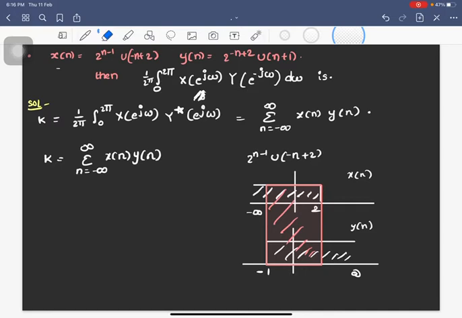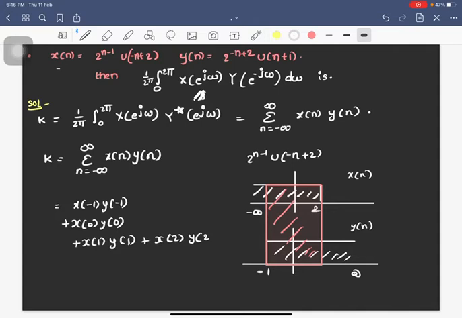So I can simply write this: x of minus 1 into y of minus 1 plus x of 0 into y of 0 plus x of 1 into y of 1 plus x of 2 into y of 2. Okay. x of minus 1, if I substitute n equals minus 1 here, I will get 2 power minus 2, and y of minus 1 will be 2 power 3.